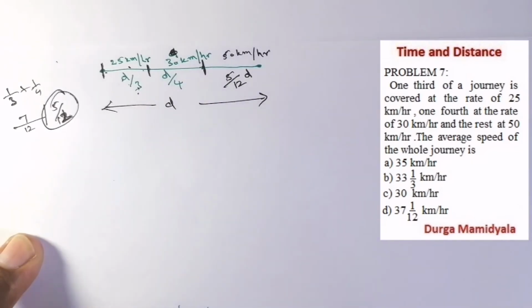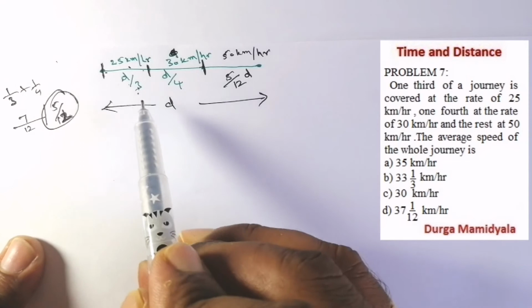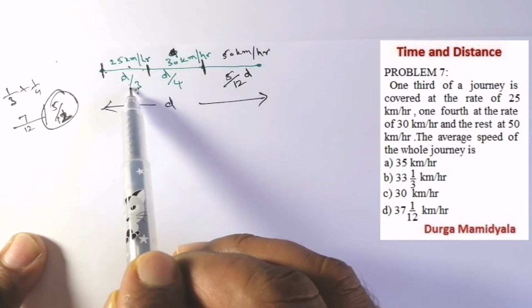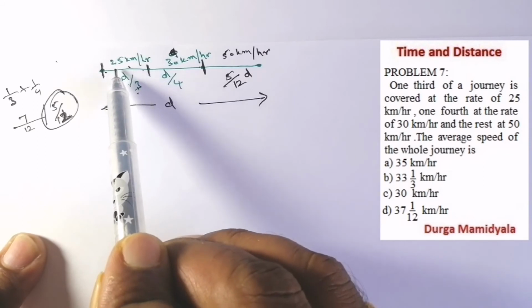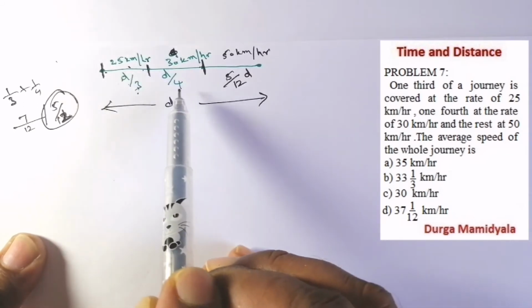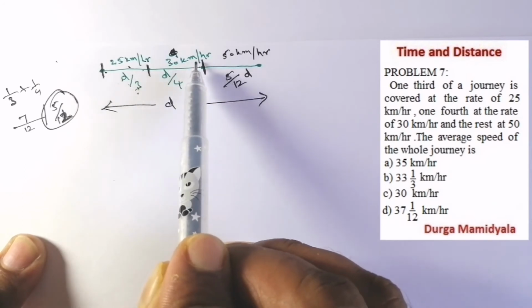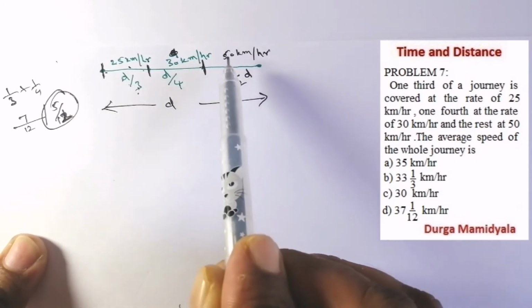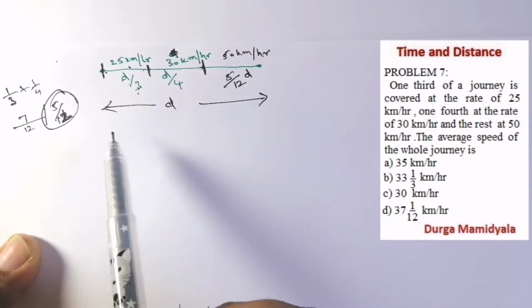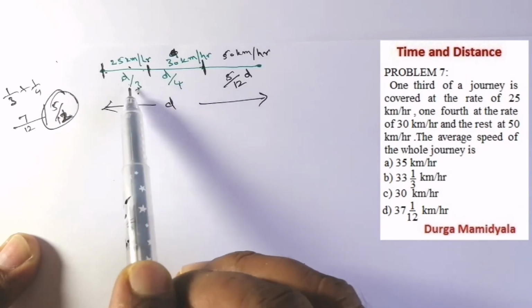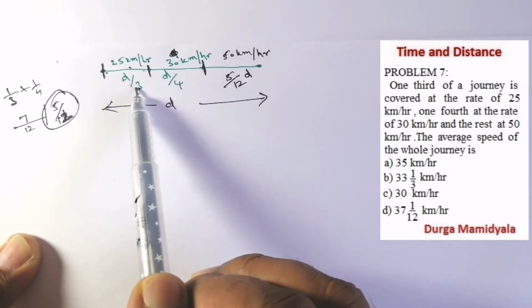I will say once again what is given in the question. For the 1/3 distance the person has moved with the 25 km per hour speed, and then the next 1/4 distance he has moved with the speed 30 km per hour, and the rest he has moved with the speed 50 km per hour. We have not been given the distance, so I am assuming d as the distance. So d by 3 is the first distance, then d by 4 is the second distance.